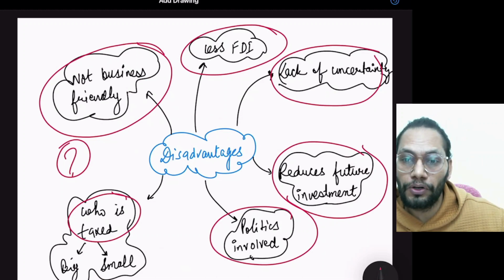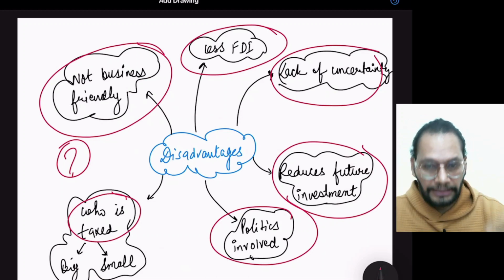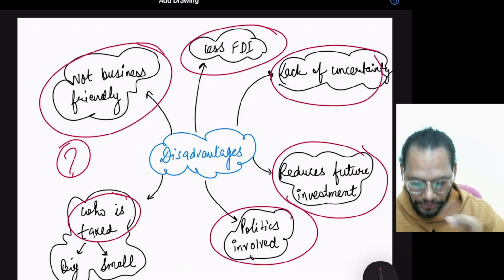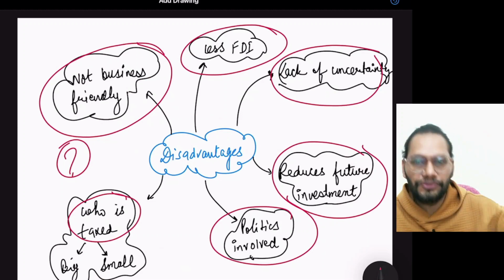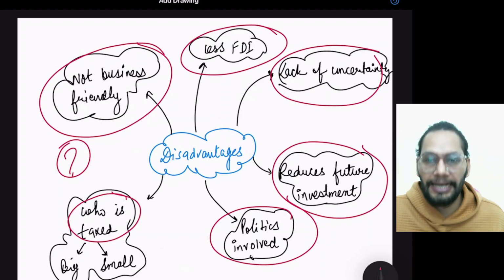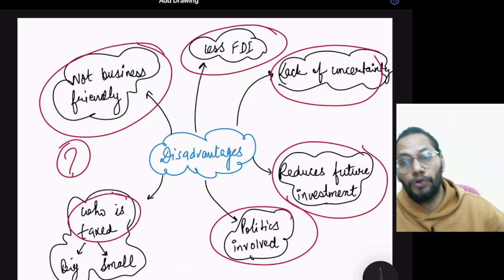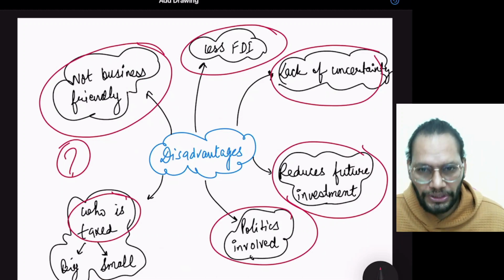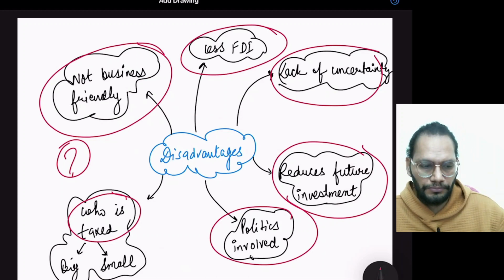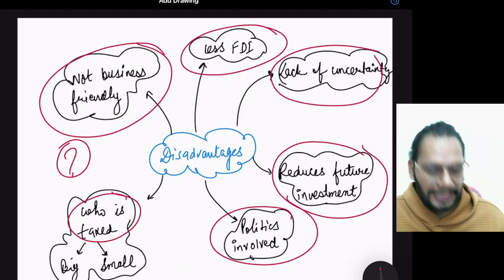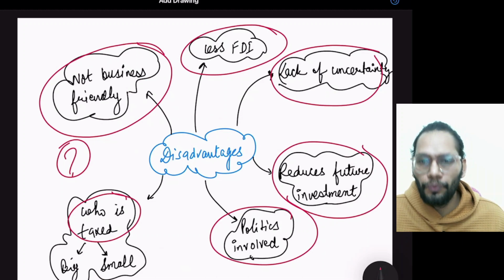Because small companies are also making a lot of profit. And if they levy taxes on both, then small companies that are already making less profit may not be able to stand in front of the big companies in future. So there are a lot of things going on there. But as of now, the reality is that the government has collected around 25,000 crore rupees as windfall taxes. Yes, a lot of private companies and other PSUs are opposing this move. But in such times, when things are not going well internationally and domestically, the government needs money. That is the present stand of the government. Yes, we need money for so many things. That is why we are levying these taxes.